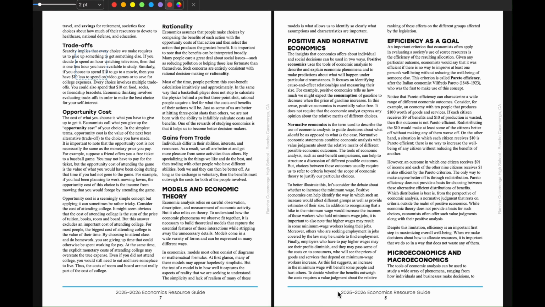The next concept is rationality. This is assuming that humans are rational. Pretty simple, right? That humans naturally want to choose things that cost less but get them the most back, right? If I have a $10 milk jug that contains the same amount of milk as a $9 milk jug, why would I buy that $10 milk jug? Why don't I just opt for that $9 milk jug? It's the assumption that humans are rational.